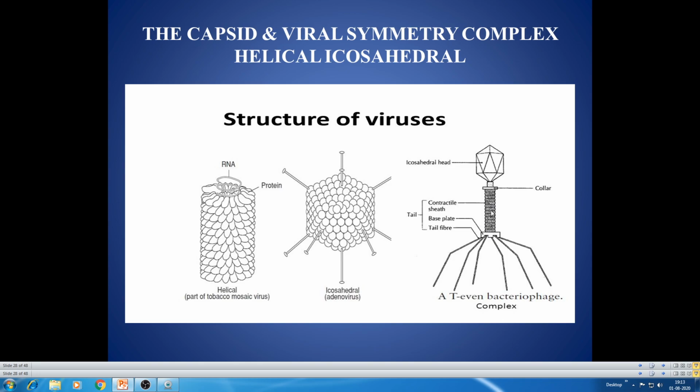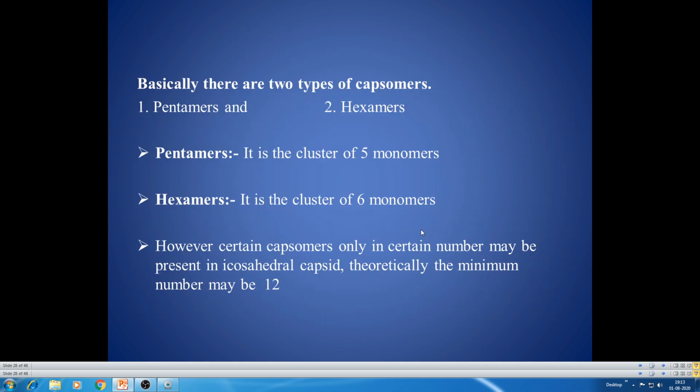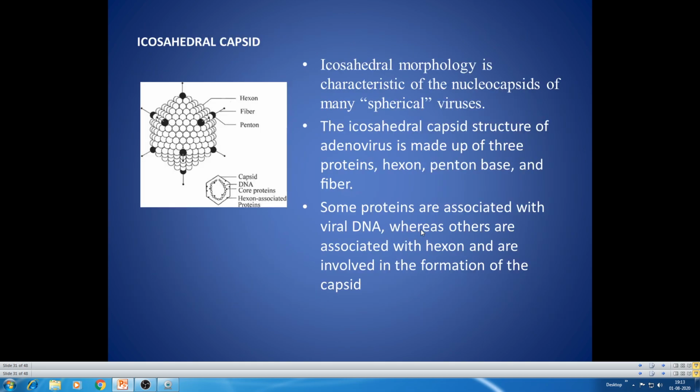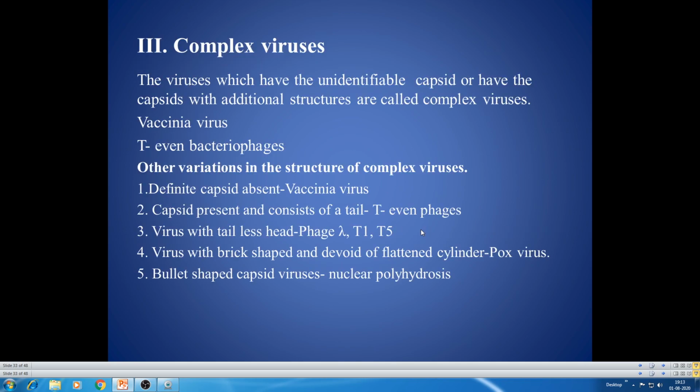We saw this in bacterial transduction, the collar sheath, the base plate, and the tail fibers. So this is the structure of T-even phages, which are complex viruses.